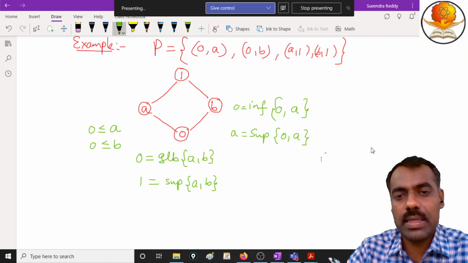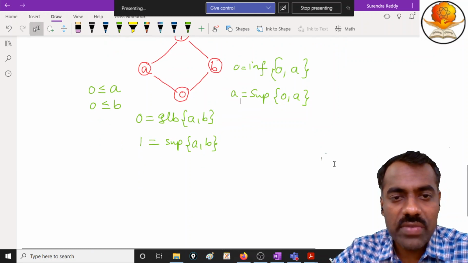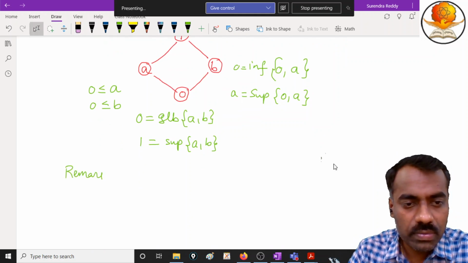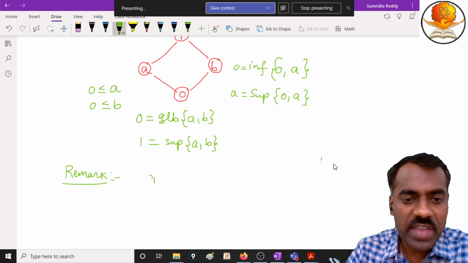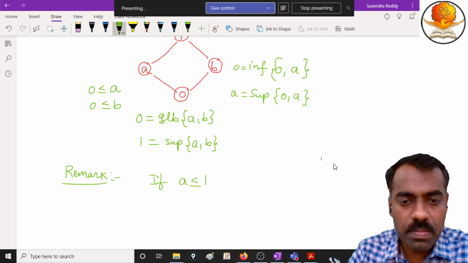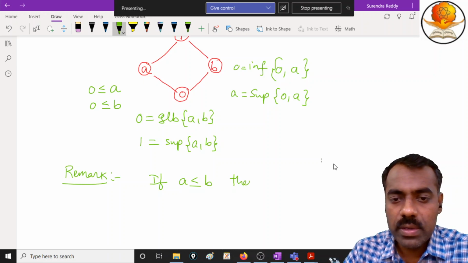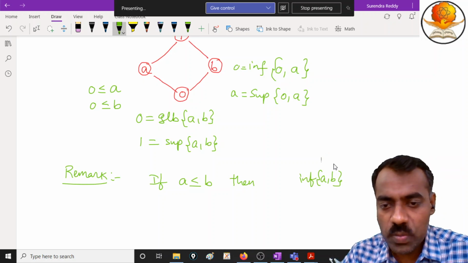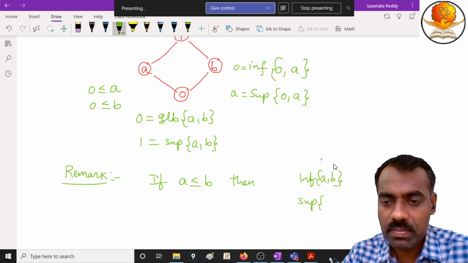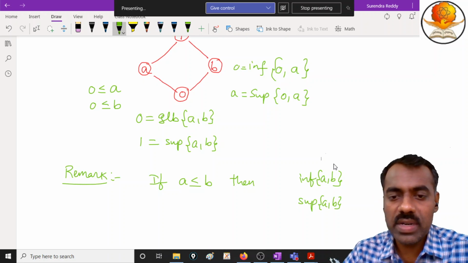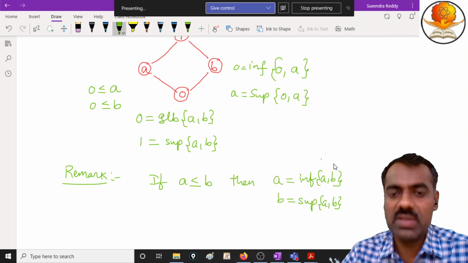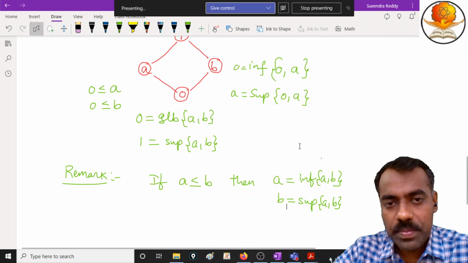Are you following? Right. So what you can observe here as a remark, you can write, is that if a is less than or equal to b, then what is the infimum of a comma b and what is the supremum of a comma b? a is nothing but the infimum and b is nothing but the supremum. Is this clear?